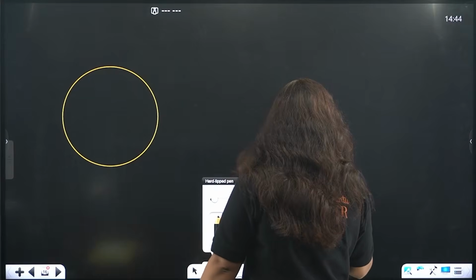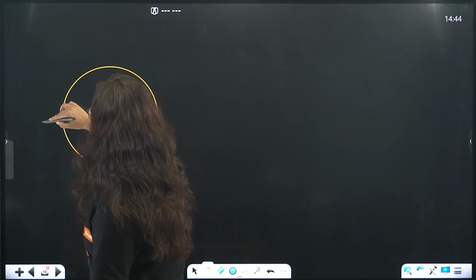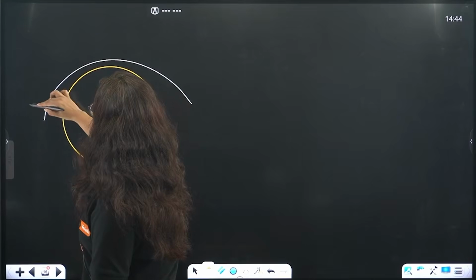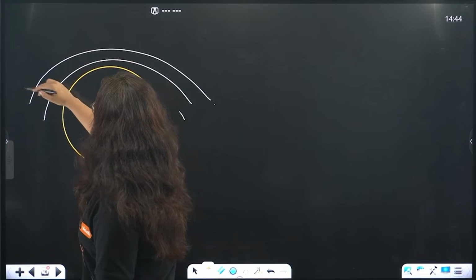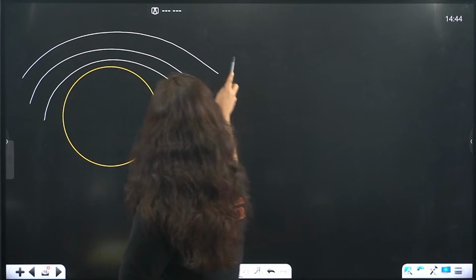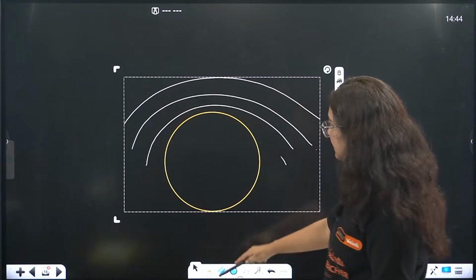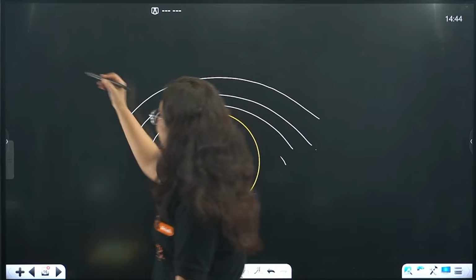Now, around this Earth, we know atmosphere is present, right? The layers of atmosphere are present as we just saw. So now what happens beta? It works like this. Sunlight is coming.